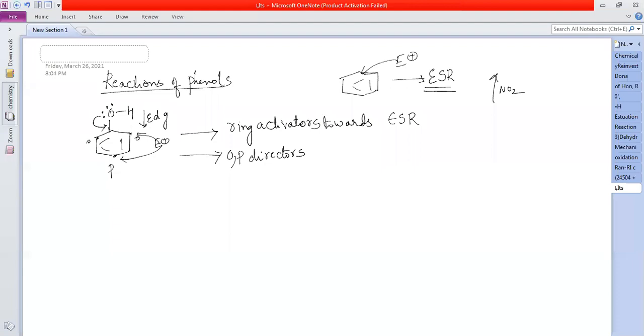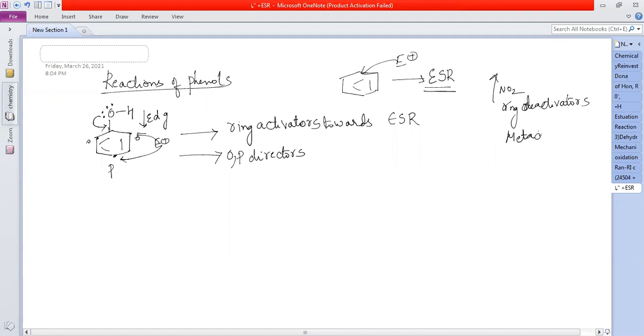So OH, or for that matter electron donating groups, are ring activators, and they are ortho-para directing groups. Electron withdrawing groups are ring deactivators, and they are meta directors, except for chlorobenzene. We discussed this.